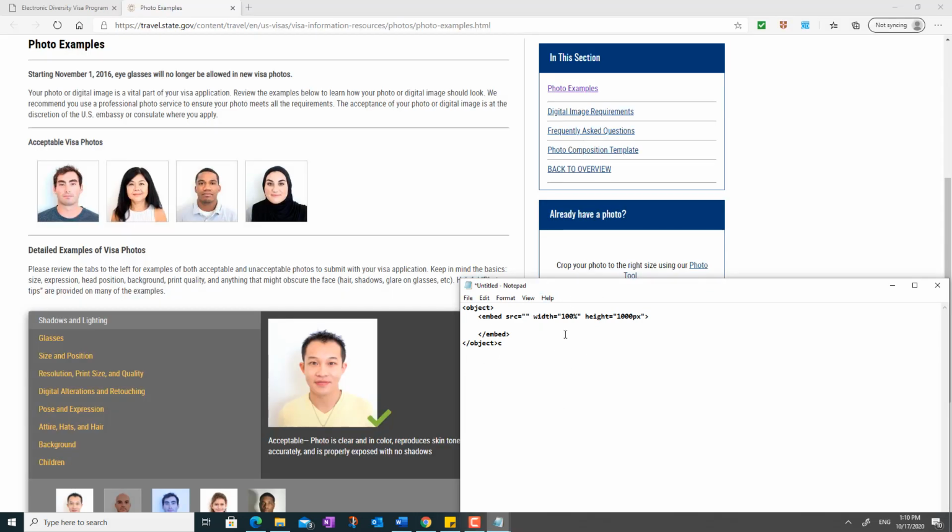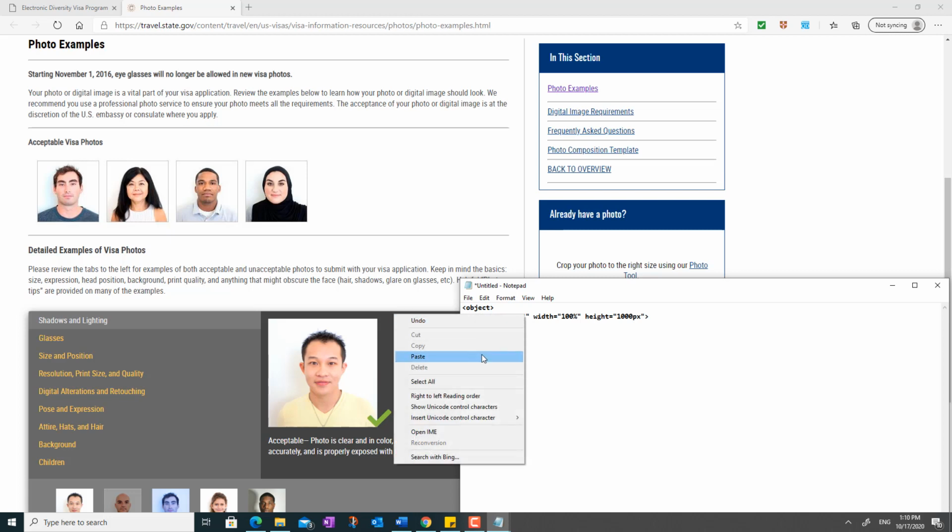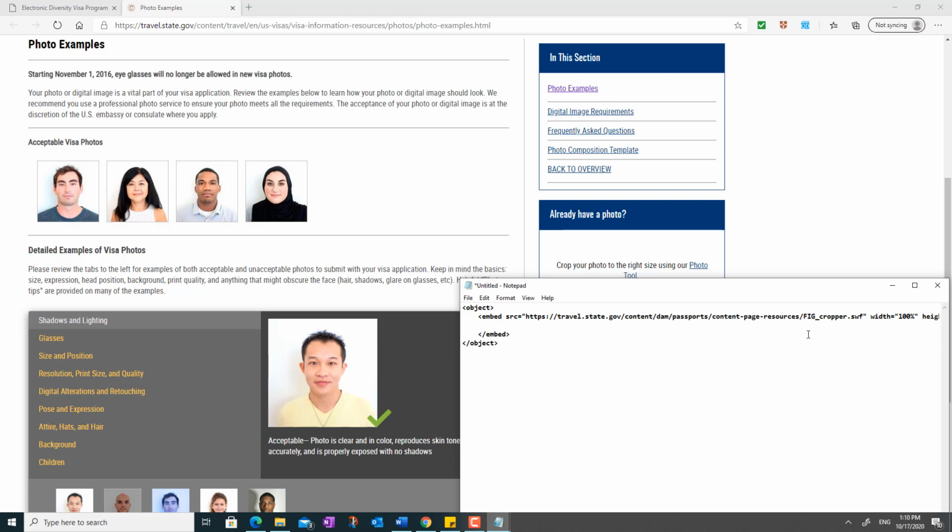I'm going to give you this small HTML file in the comments, so you can just use it. So you right click in the middle here and paste the link you just copied.